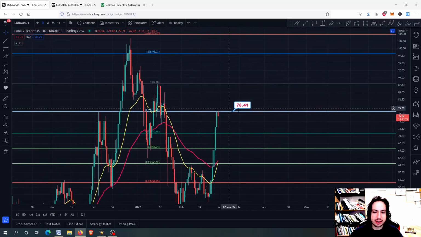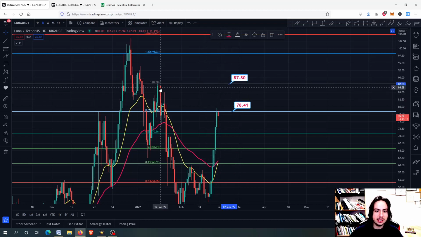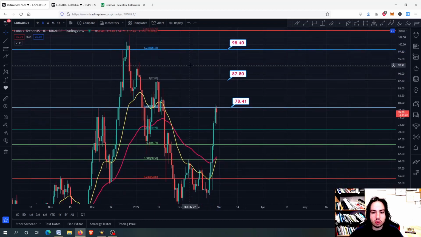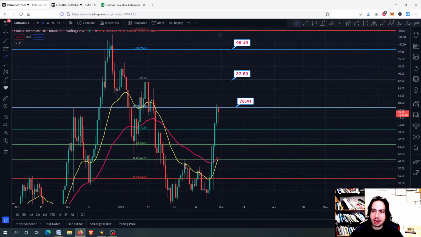You can see that right now we might be getting further down. 78.41. 87.88 should be the next target, as before right here back on 15 January. And from there, if we can manage to close above, we might be getting even to the 98 near the all-time high again. But first, what we have to do is to close above the 78.41. If we find rejection here, we might be getting back up to the 70.96 or maybe a little bit further down until the 68.